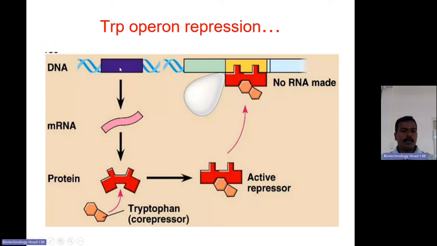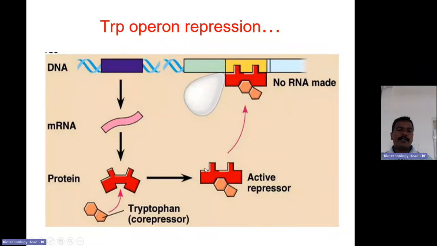Here see the configuration. Normally the mRNA from transcription of the trpR regulatory gene is translated into protein, that is the repressor. It is inactive and not able to bind to the operator site of the trp operon. When tryptophan binds with the repressor protein, it starts a configuration rearrangement, so it readily binds to the operator site. So the repressor is inactive, and upon binding of tryptophan it becomes active. That's why it is called a co-repressor.